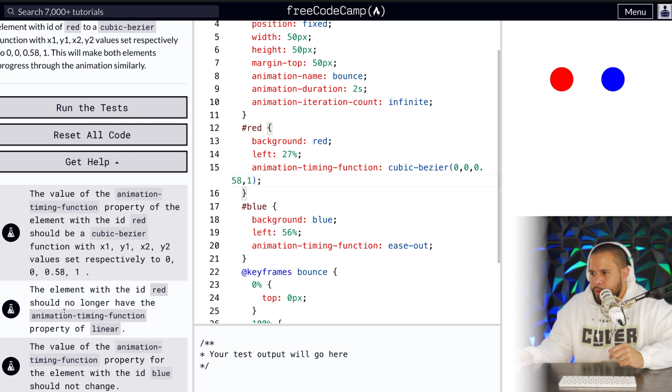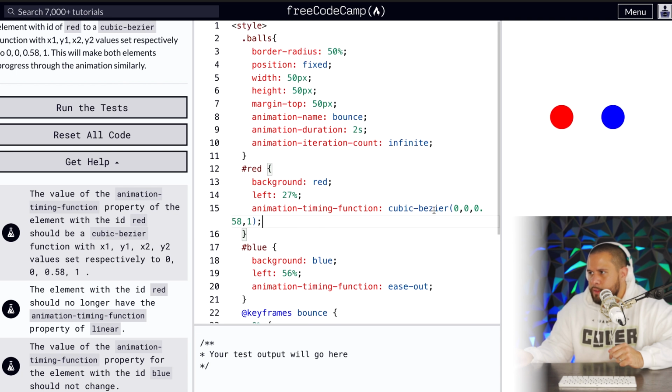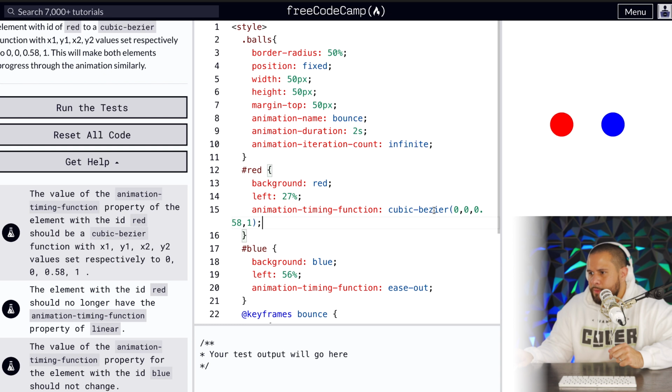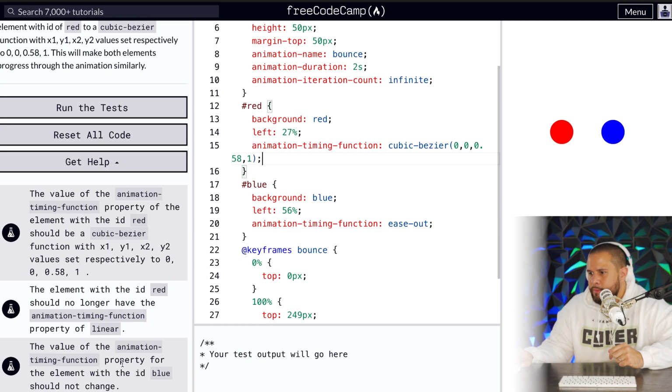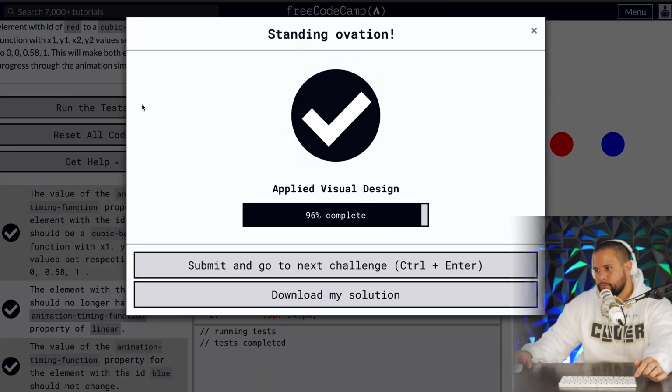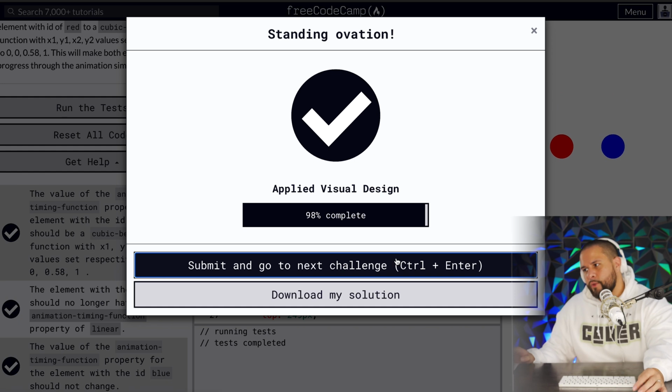The element with ID red should no longer have the animation timing function property of linear. Okay, where's red? Yeah, no longer has the animation timing function of linear. The value of the animation timing function property for the element with ID blue should not change. Right, okay, boom, we're good. All right, folks, we're almost done.